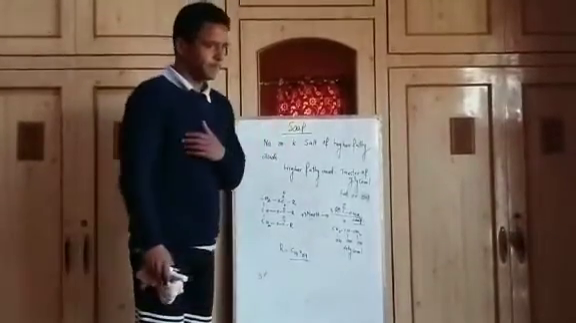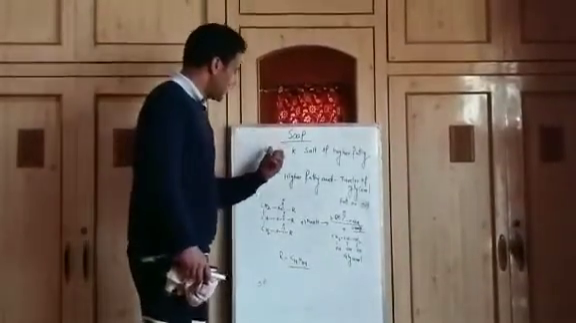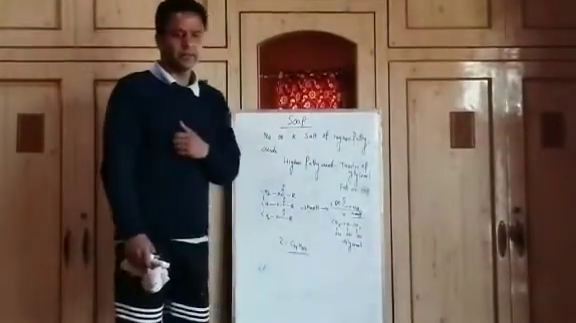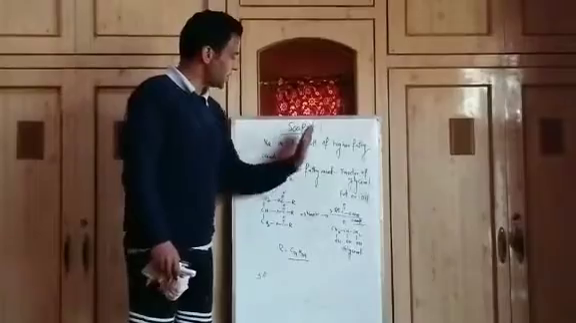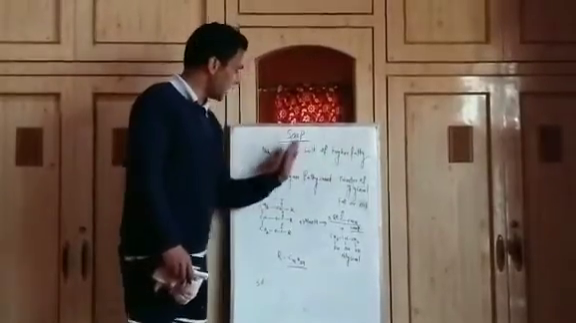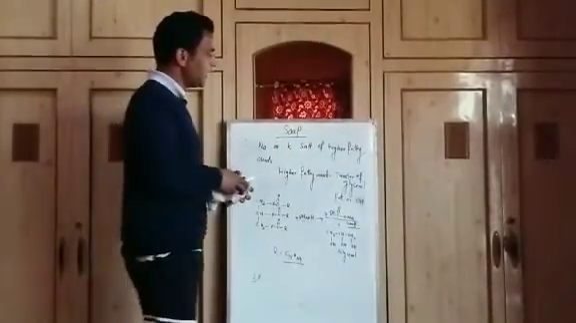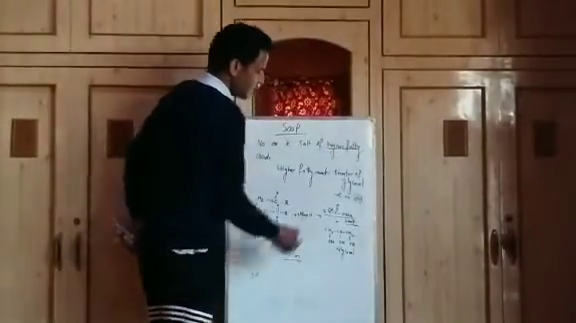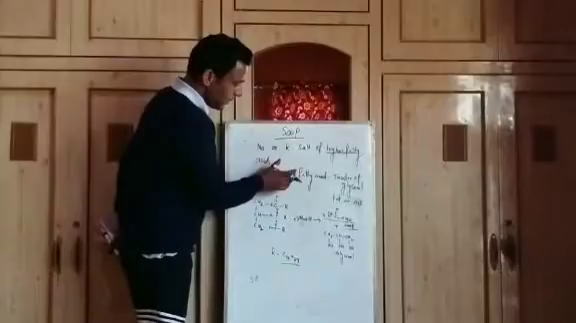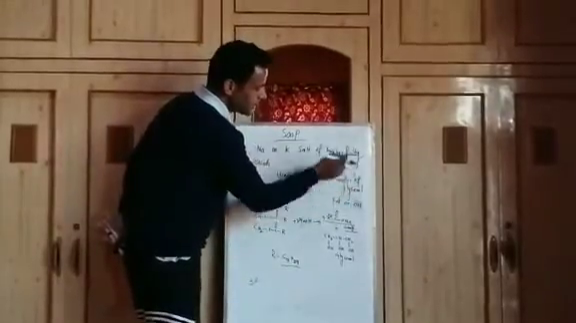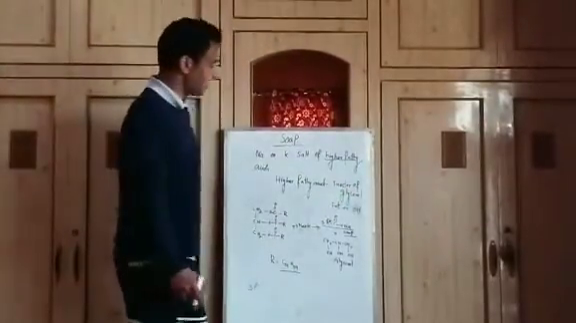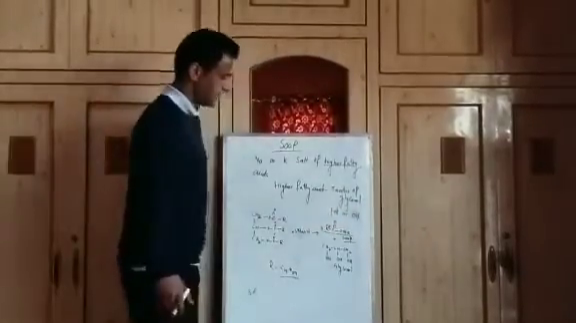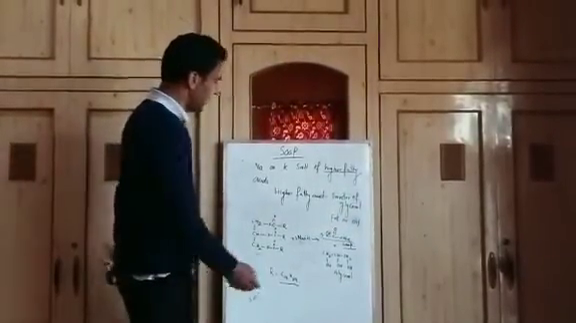So what is soap? Soap generally we say is a sodium or potassium salt of higher fatty acid. So what is this fatty acid? Fatty acid means triester of glycerol. It may be a fat or an oil.